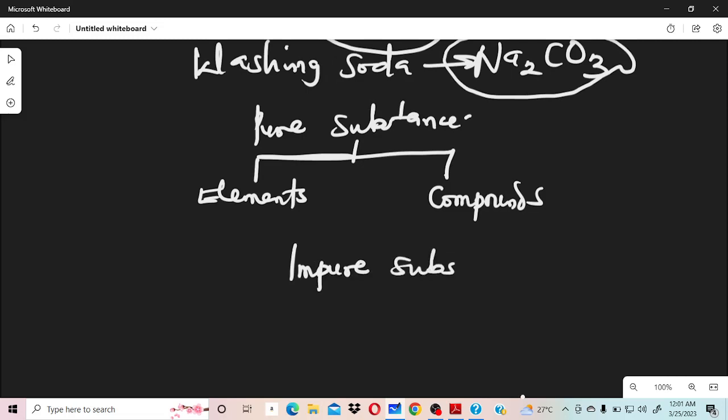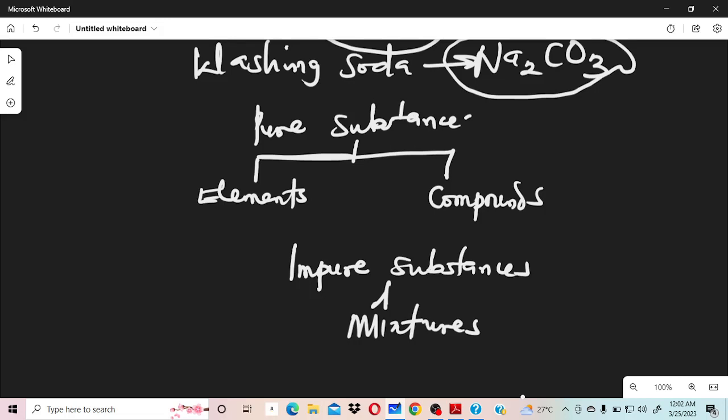For all impure substances, we are going to have them grouped under mixtures. So all mixtures are impure substances, while all elements and all compounds are pure substances. I hope that is very, very clear.